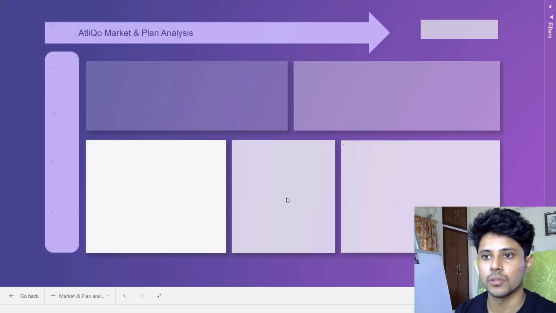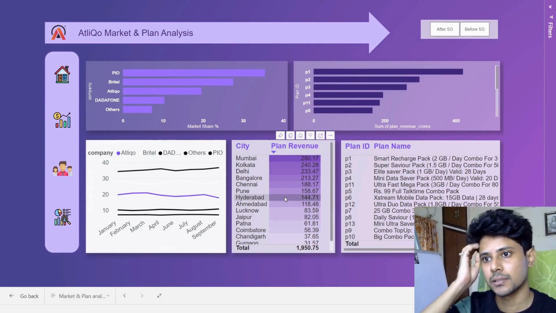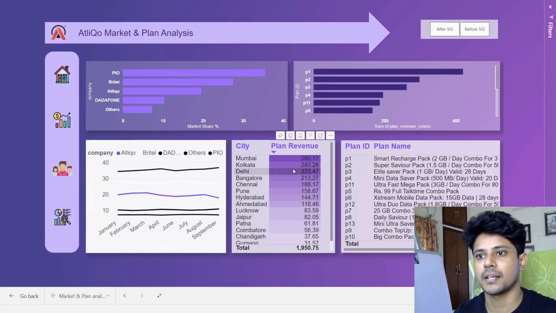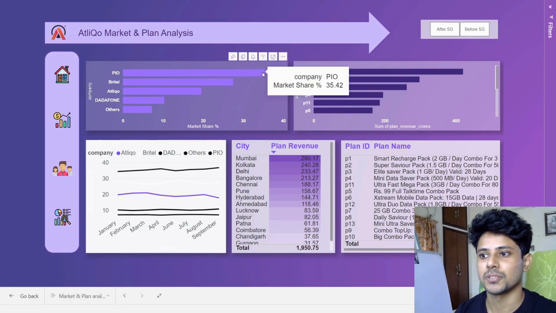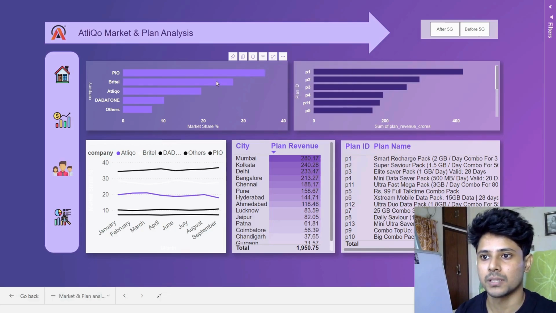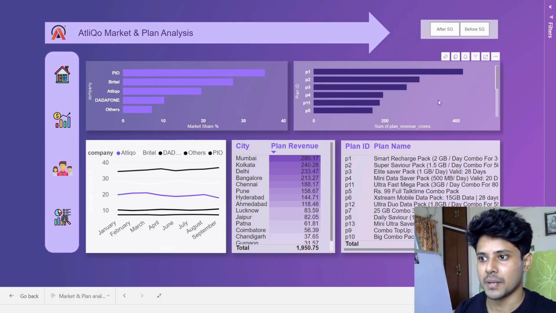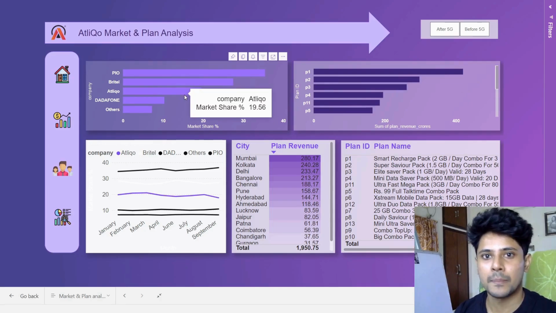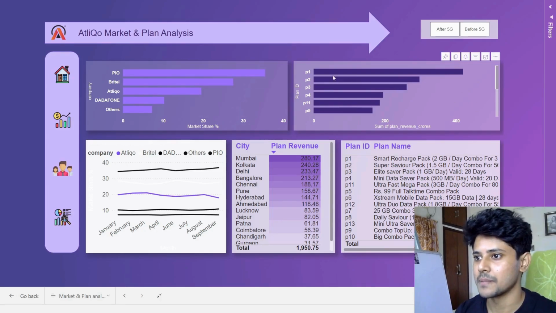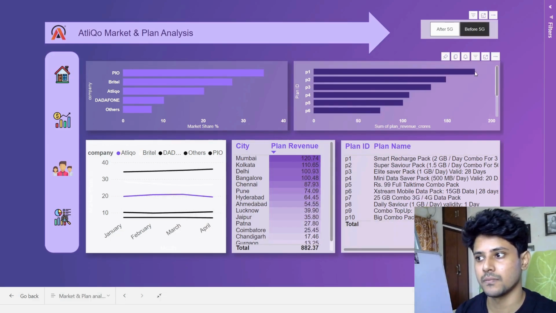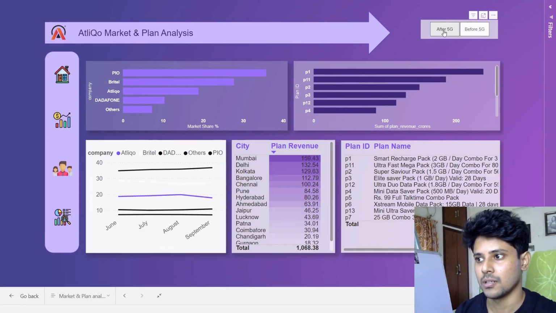You can go to the market and plan analysis. So see, the market leaders, Jio, about 35.42%, Airtel 27, followed by us. We come in at third, so we need to move up that ladder. By plans, P1 is bringing us the highest amount of revenue. So even before 5G it was bringing us the highest amount.